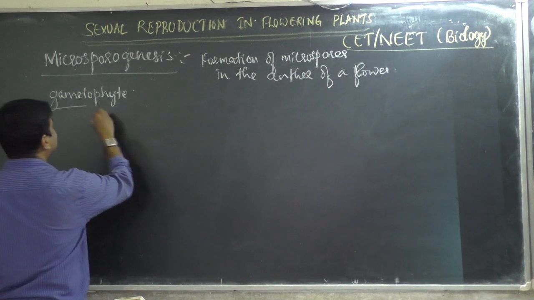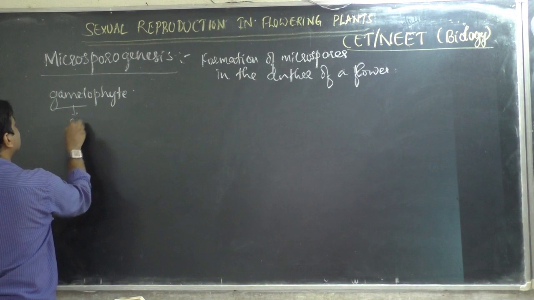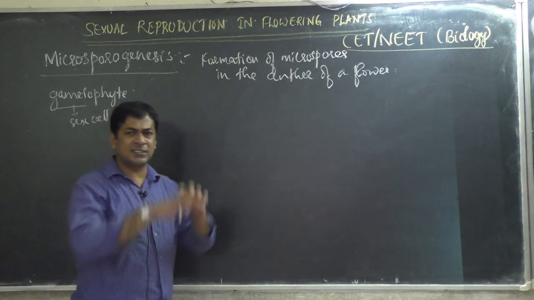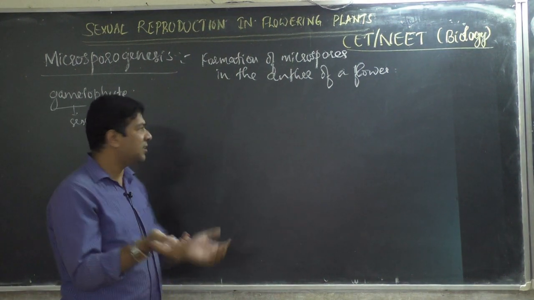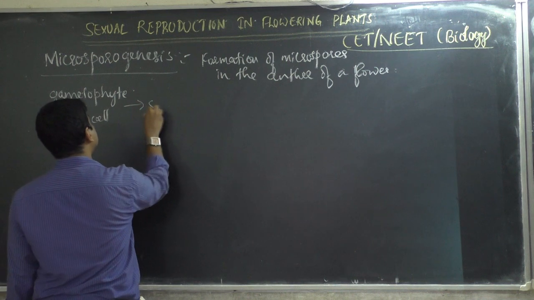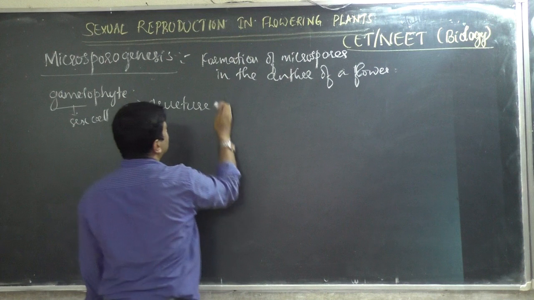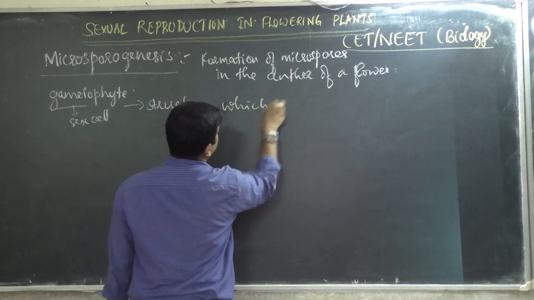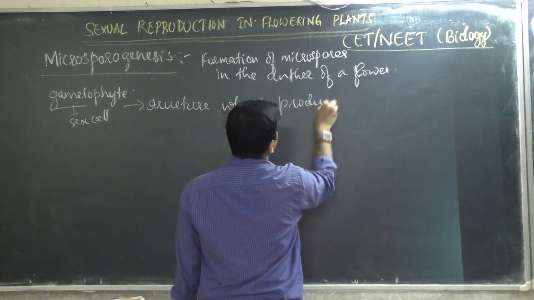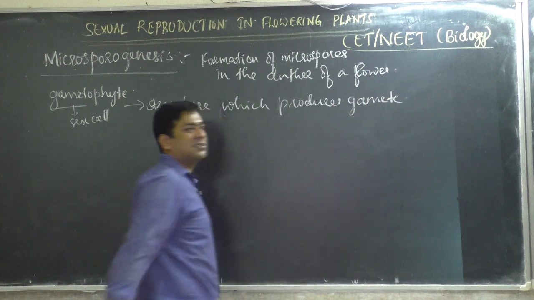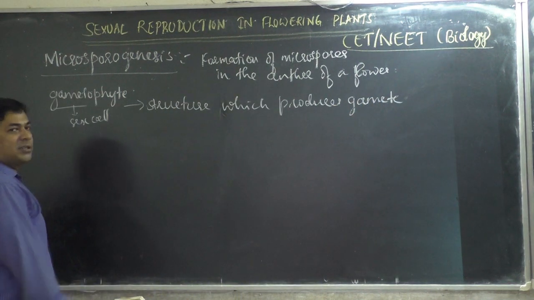Gamete means sex cell, phyta means plant, or it's a structure. It is a structure which produces gametes. That means a gamete producing structure is called gametophyte.